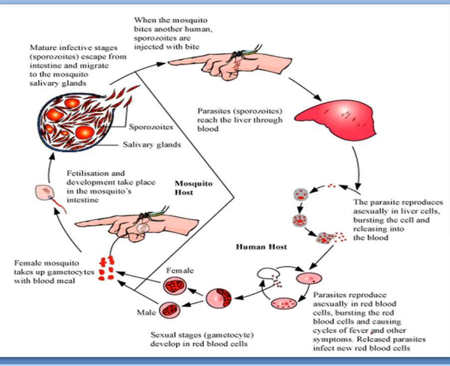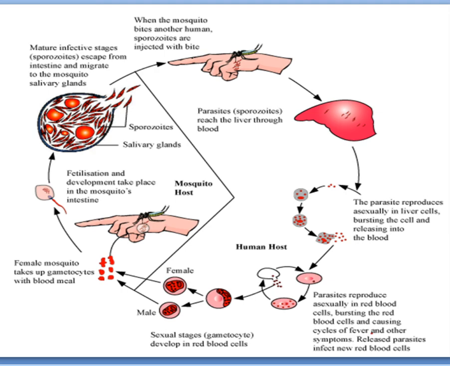That is why the life cycle will not continue. When it enters the female Anopheles mosquito, only then the life cycle will continue, because in the female Anopheles mosquito the conditions are favorable for further growth.